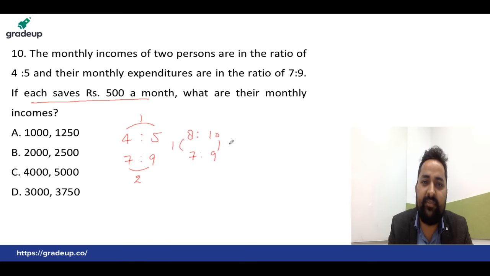The difference you got here is 1. Very simple. 1 equals how much? Students, 500 rupees. What are their monthly incomes? 500 into 8.